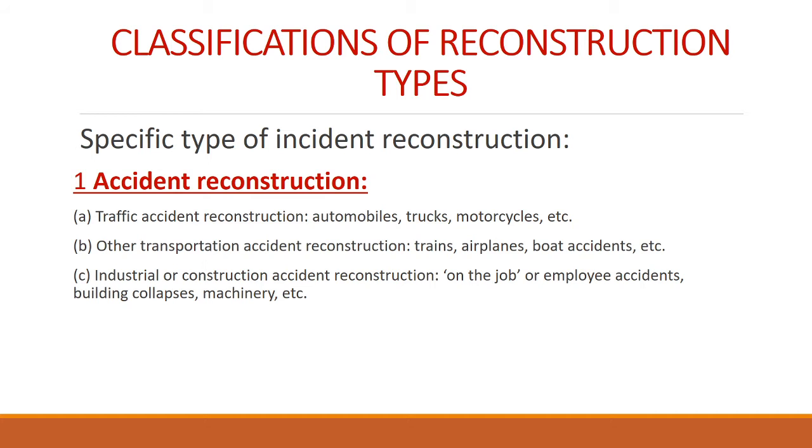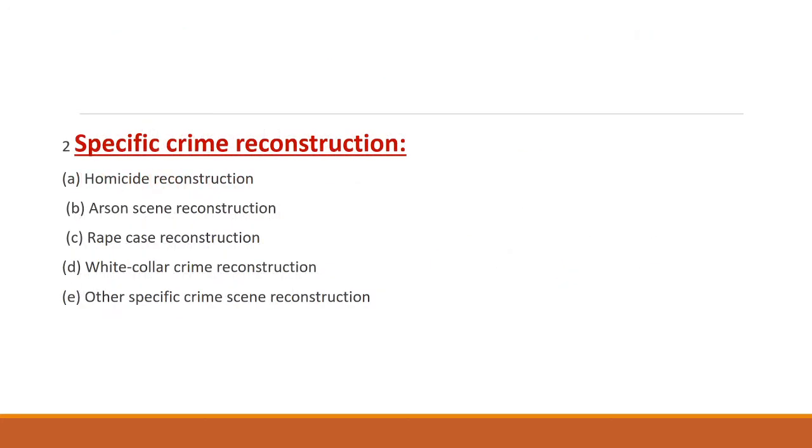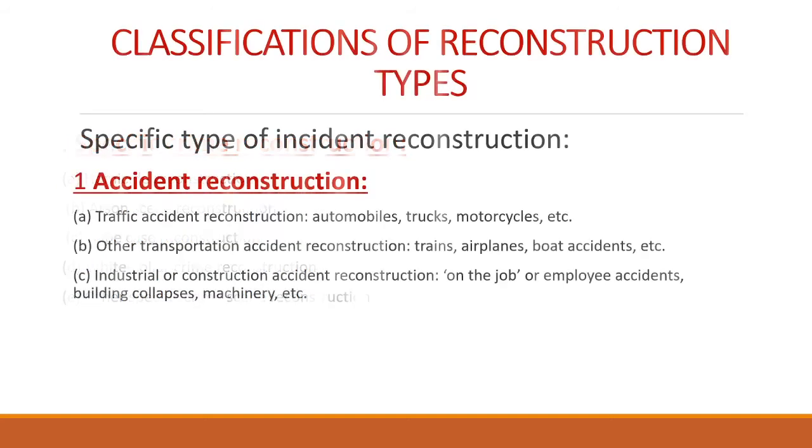So in specific type of incident reconstruction, the first one is accident reconstruction. In accident reconstruction, there are 3 types: traffic accident reconstruction, other transportation accident reconstruction, and industrial or construction accident reconstruction. And the next one is specific crime reconstruction. This also comes under specific type of incident reconstruction.